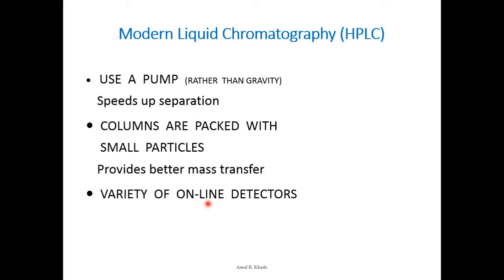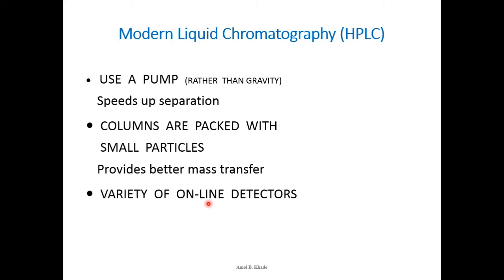And here the beauty of this sophistication is we have a facility which can connect multiple detectors online. Let's say I have a UV detector in place in the instrument, and I will also have, let's say, a PDA detector, that is a photodiode array detector. So if the compound is not detected in UV, I can also connect the PDA detector online.